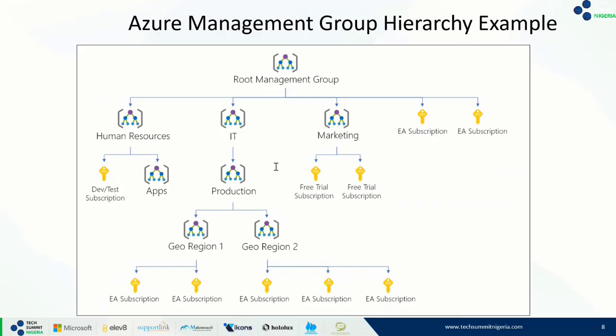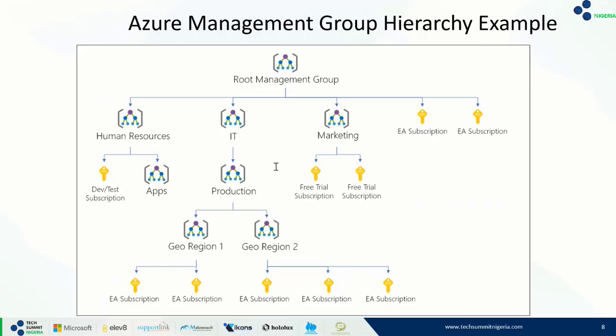Okay, let's take a look at this diagram that we have before us on the screen. You would see what we call the root management group. This root management group depicts that we can have more than one management group together.